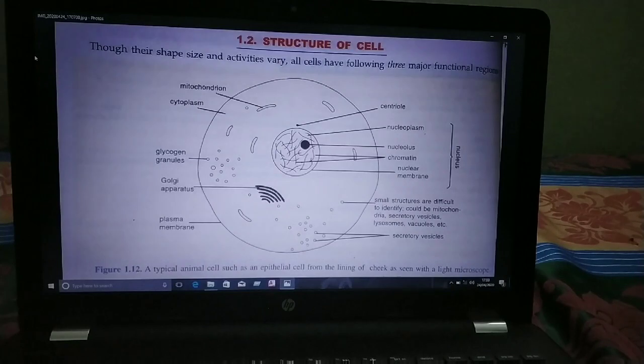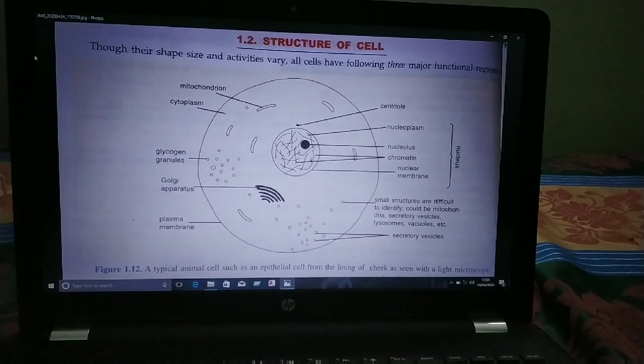So children, plasma membrane and other membranes of cellular organelles. However, the development of the electron microscope has made it possible to investigate the detailed structure of biological membranes.